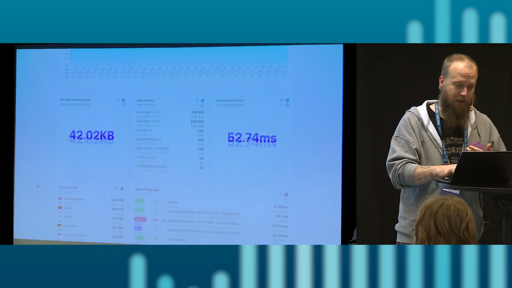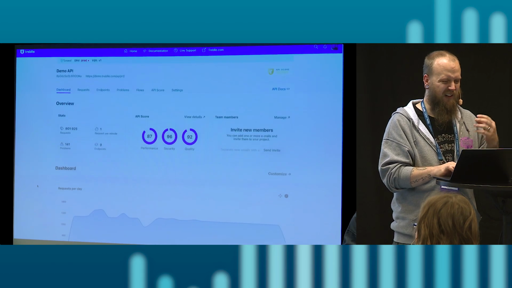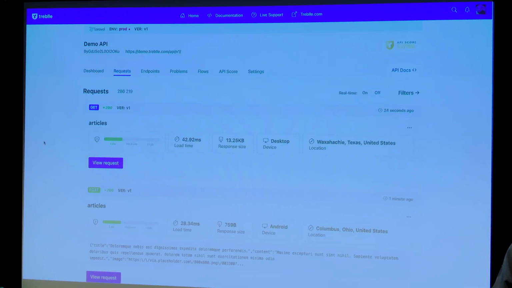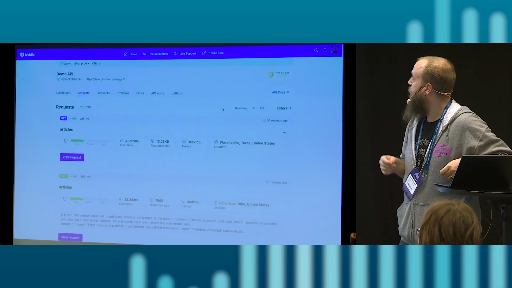But what I'm going to do is dive into something a little bit more interesting, which is requests. So we've got a nice list of requests. Every request that comes into this API, it can either be real-time or you can turn real-time off like it currently is. If you turn it on, it just means that every request that starts to come through will start to show up on here. And as soon as, the internet connection is working fine.